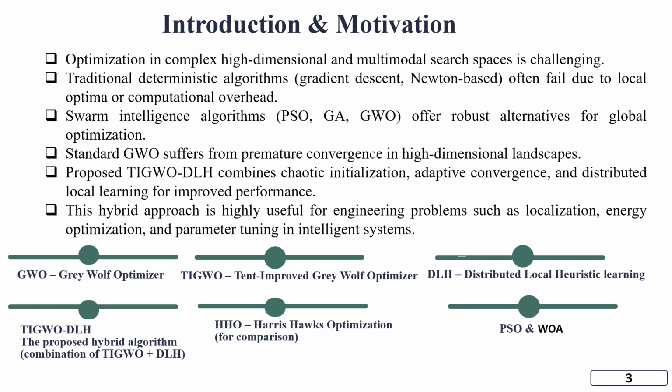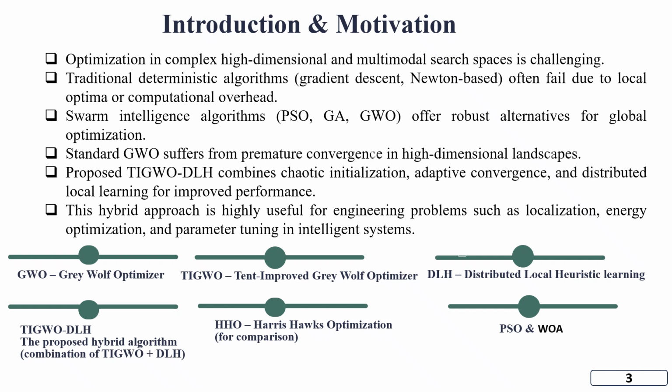The introduction is about optimization: complex, high-dimensional and multimodal search spaces are challenging. Traditional deterministic algorithms like gradient descent and Newton-based methods often fail due to local optima and computational overhead. Swarm intelligence algorithms like PSO, GA, and GWO offer robust alternatives for global optimization. Standard GWO suffers from premature convergence in high-dimensional landscapes.